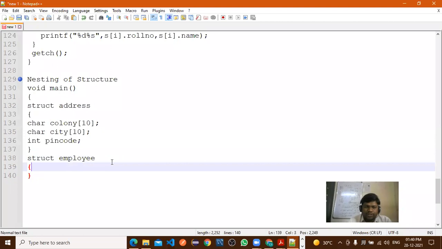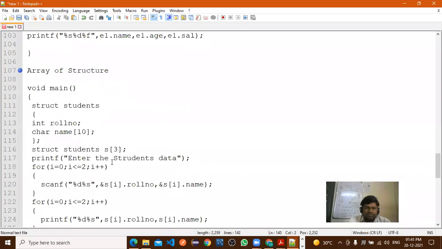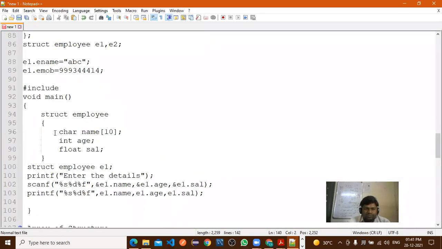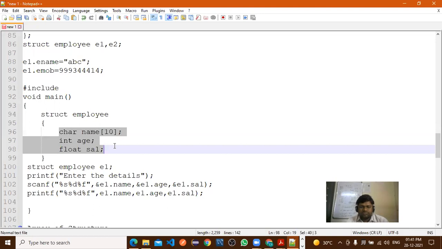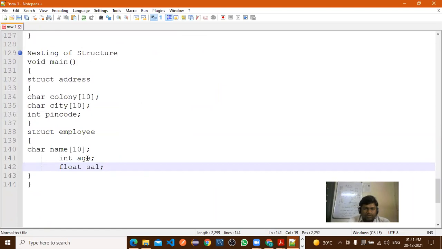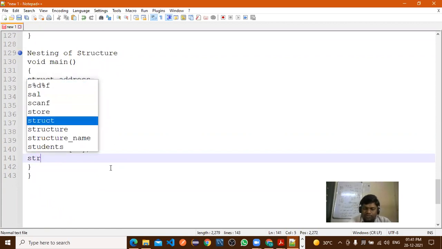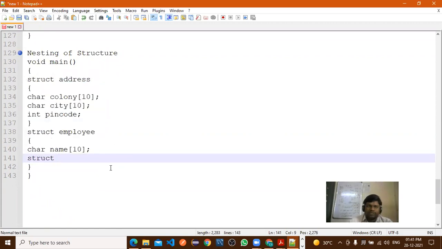Employee, one more structure taken. Struct employee, with name and so on. Instead of that, what we will do is take the second one as struct address in just one.